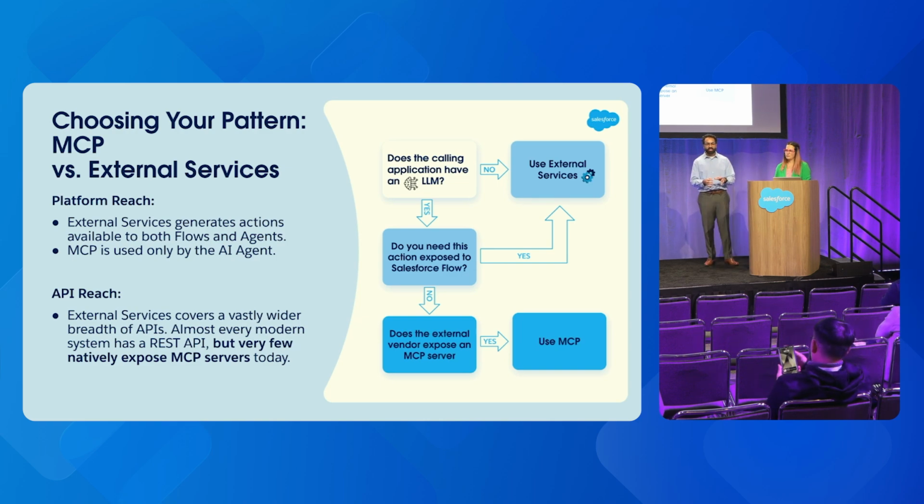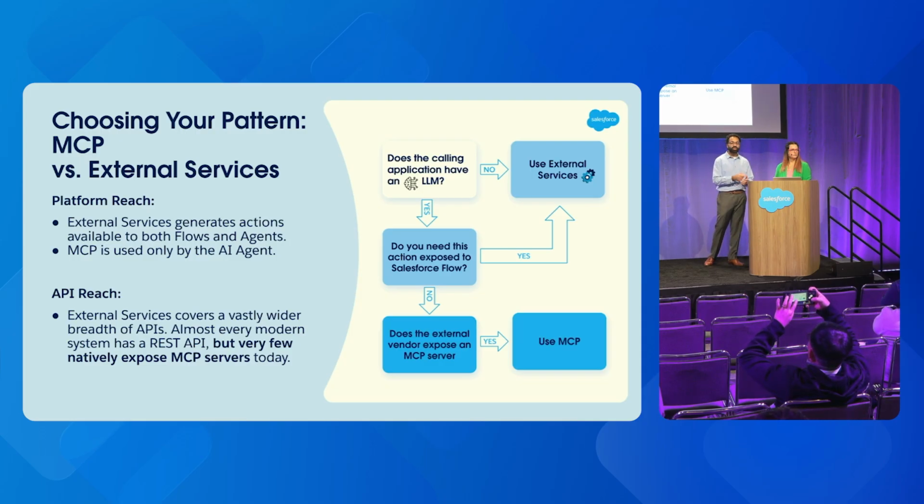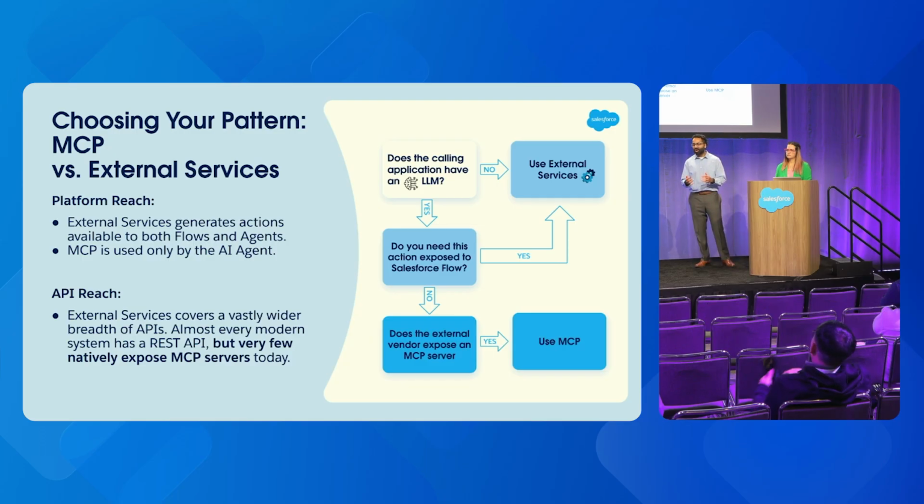I would think of external services as a superset. So not every API today does have MCP support. And if they do have MCP tools that they do expose, those can only be leveraged from the agent or LLM context. And so if that fits your perfect use case, you're saying, I'm only making calls from agents, and my API that I care about has MCP support, go for it. But a majority of cases will not fall in that bucket today, and that's why you use external services to actually go and make it invocable through agents. Not only agents, and external services lets you invoke and discover through flows and through Apex directly as well. And so it covers a lot more cases than MCP alone would cover.